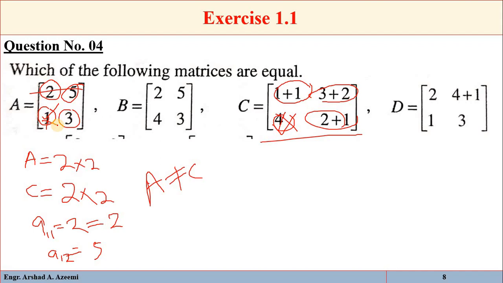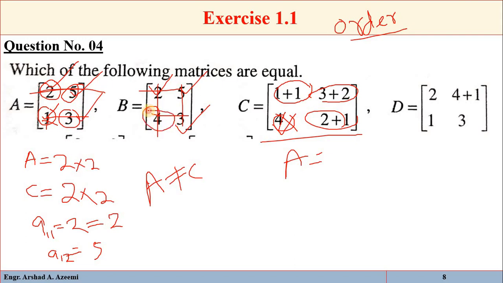Two conditions must be satisfied. One is the order, that the matrices are of the same order, and secondly the corresponding elements are the same. Then we say that the two matrices are equal. Now let's see A and B. Here you can see that the order is the same, 2 by 2 and 2 by 2, 2 rows and 2 columns in each matrix. But here you can see 2, 2, 5, 5, 3, 3. Again here we have 4 and here we have 1. So A is not equal to B.